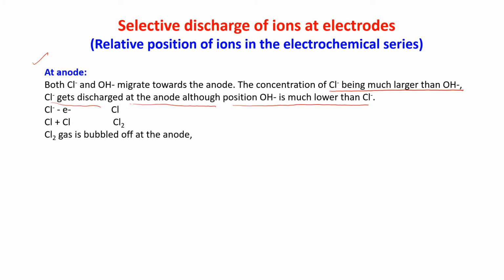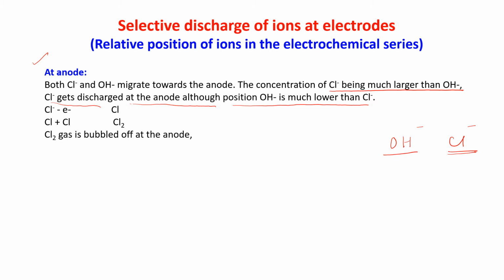From the electrochemical series you have seen that OH- should get preference, but as it is a concentrated solution, the Cl- ions will get discharged when they move towards the anode, because of the concentration only.